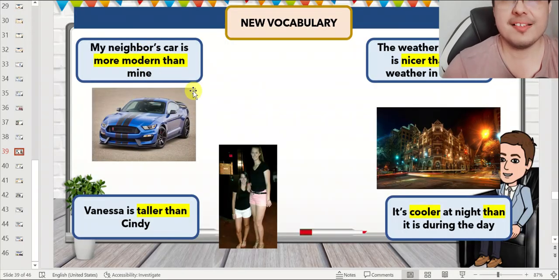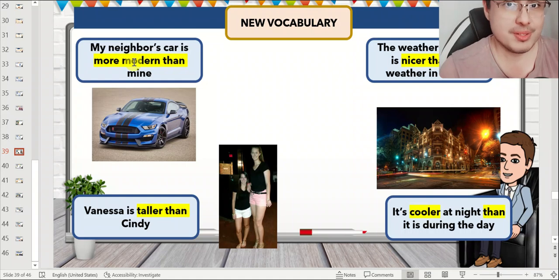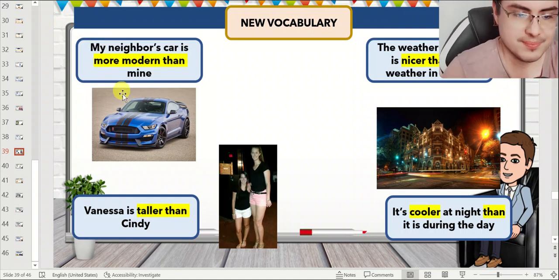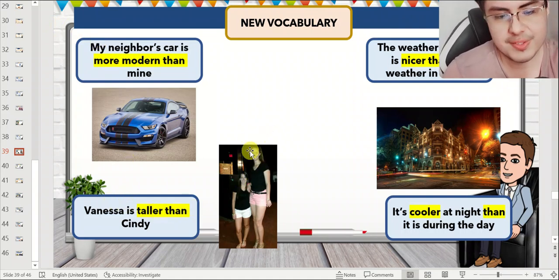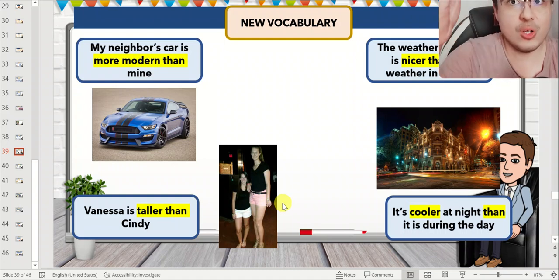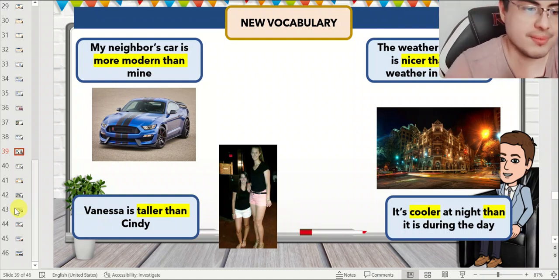So last class we talked about the comparative form of adjectives. So we compare one thing with another thing, or one person with another person. For example, my car is not very modern, but my neighbor's car is very modern. So you can say my neighbor's car is more modern than my car. Vanessa is taller than Cindy. This is Vanessa. She's taller than Cindy. So we compare one person with another person, one thing with another thing.